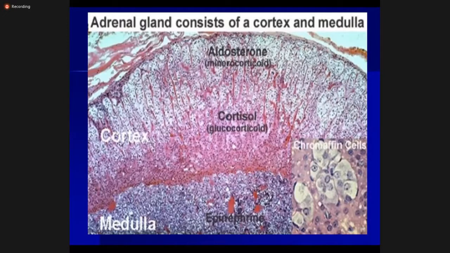The first one is called the zona glomerulosa. The second one, which forms the main mass of the adrenal cortex, is the fasciculata. The third one is the reticularis. So cortex and medulla, and the cortex is divided into glomerulosa, fasciculata, and reticularis.